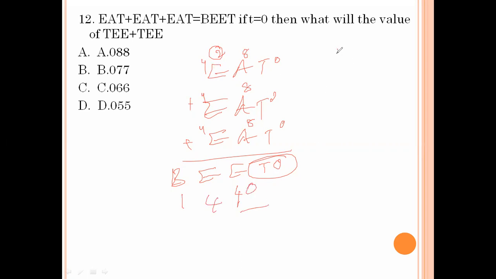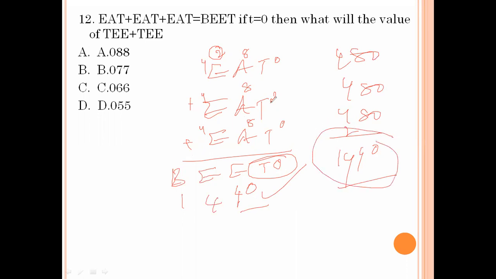But now see, this value is 480. This value is also 480. So we add these three values. This also is the same. This answer is the correct one. Now B means 1, E means 4, E means 4, T means 0. Now T E E: 0, 4, 4, 8, 8, 0, 88. So 088 is option A, the right answer.